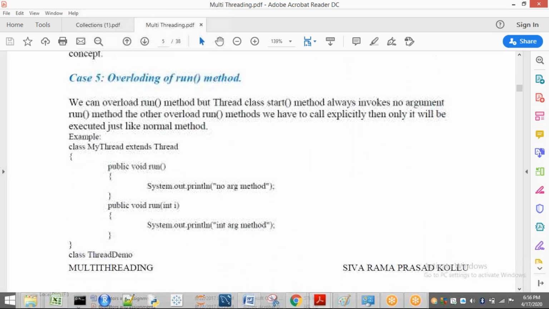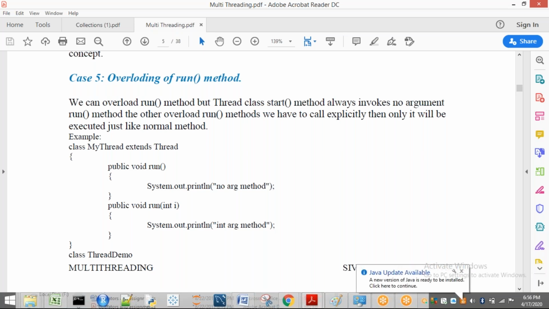Okay. Now, if we are going to overload, what happens? No problem. Your start method always calls a run method with no parameters. Again, I am repeating. Can we overload a run method? Yes, we can overload a run method. So what happens if I call the start method?